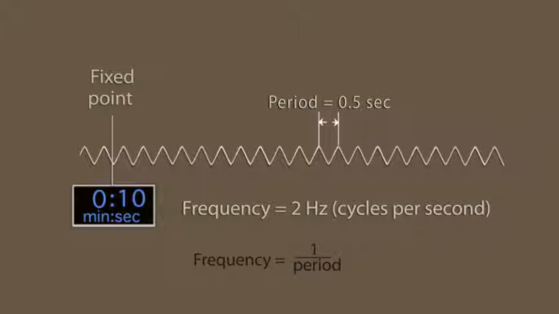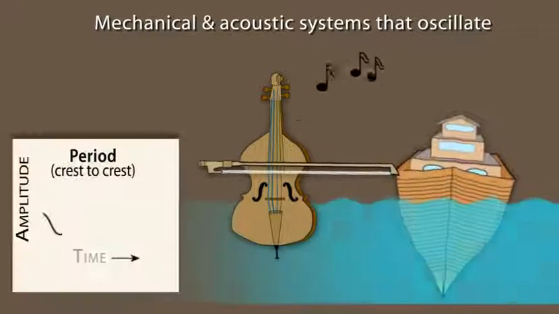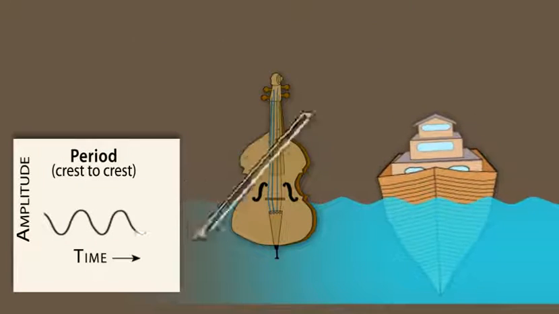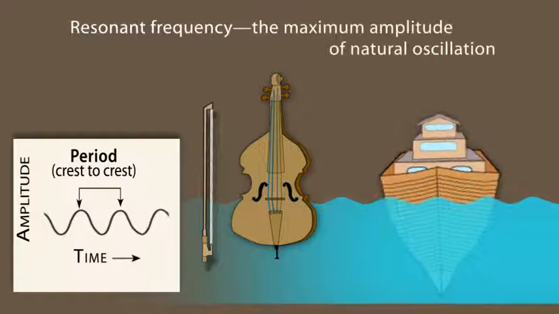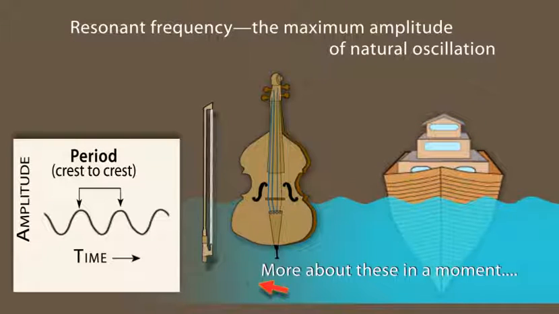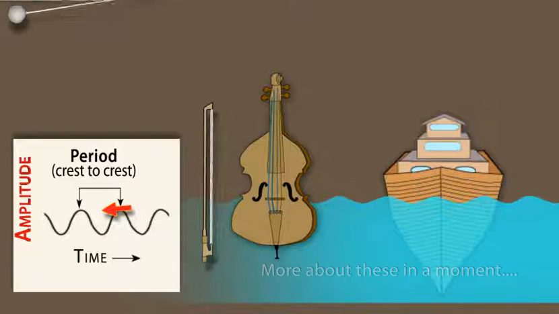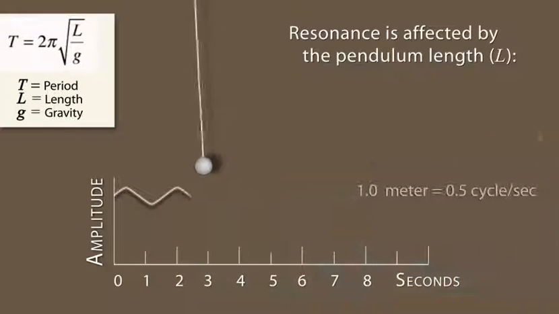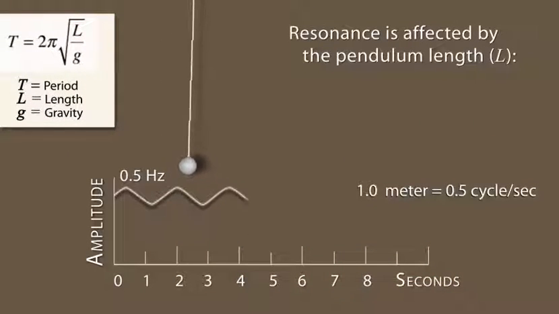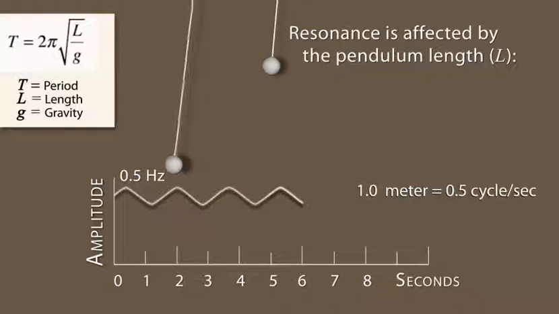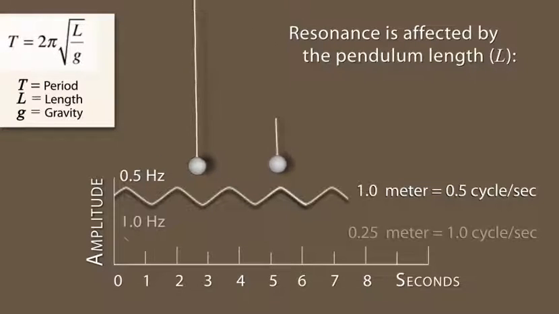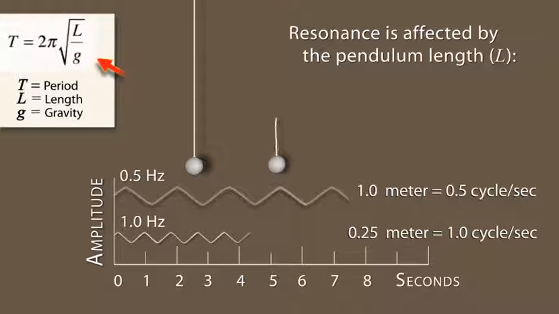Resonance is a tendency of a system to oscillate with greater amplitude at some frequencies than at others. The resonant frequency of any given system is a frequency at which the maximum amplitude oscillation occurs. For example, the resonant frequency of the 1 meter long pendulum is 1/2 of a hertz. If the string were 1/4 the length, it would vibrate at twice the frequency. Small amplitudes can be approximated by this equation using length and the gravity constant.